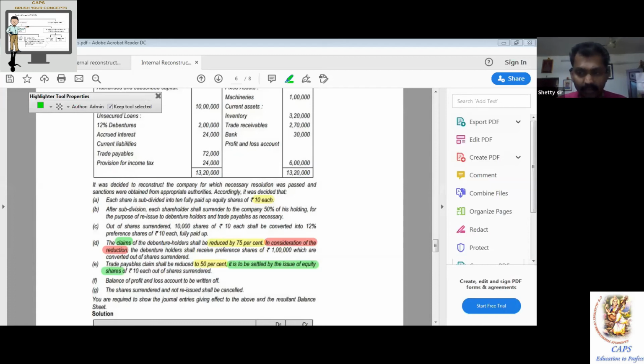Your idea is correct, but the entry is not completely correct. Not bad. Think again, think again. Most of you have given wrong figures. The amounts are wrong, most of you.